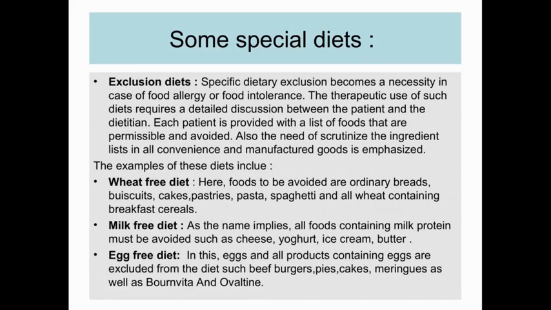Exclusion diet. Specific dietary exclusion becomes a necessity in case of food allergy or food intolerance. The therapeutic use of such diets requires a detailed discussion between the patient and the dietitian. Each patient is provided with a list of foods that are permissible and to be avoided. Also, the need to scrutinize the ingredient list in all convenience and manufactured goods is emphasized. For example, Addison's disease and Wilson disease are a few examples of diseases in which exclusion diets might be used.